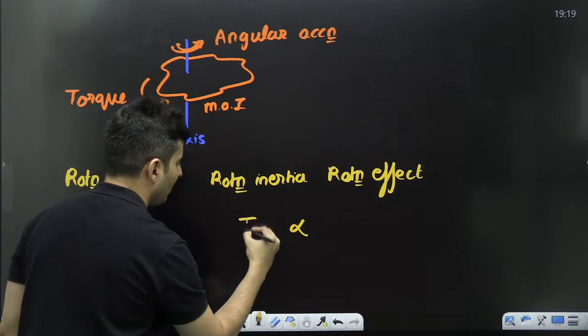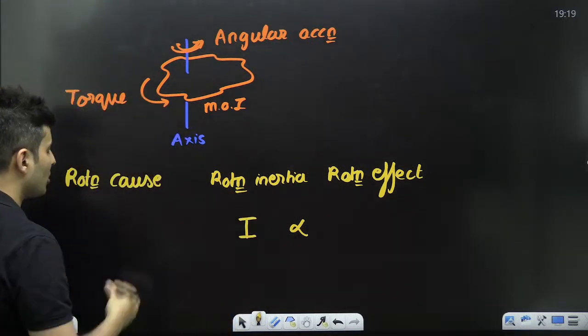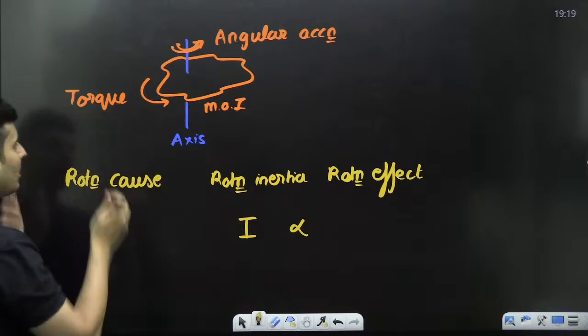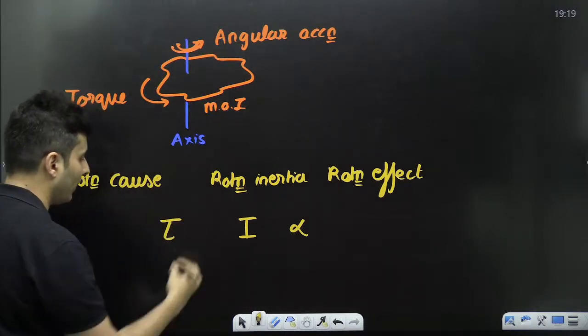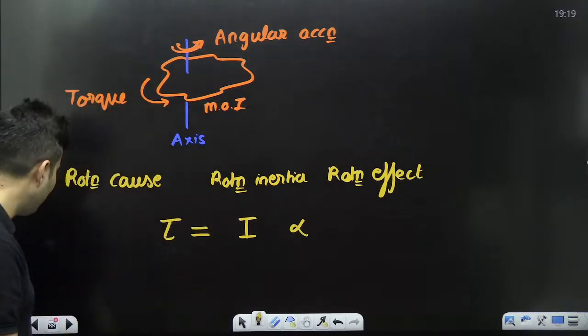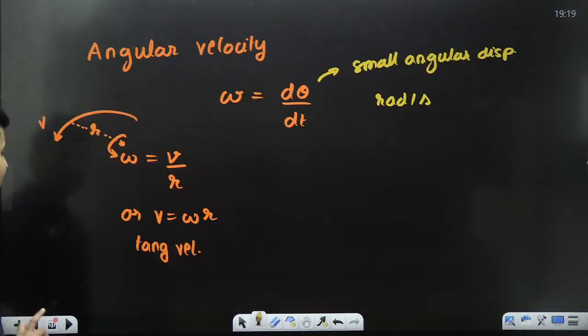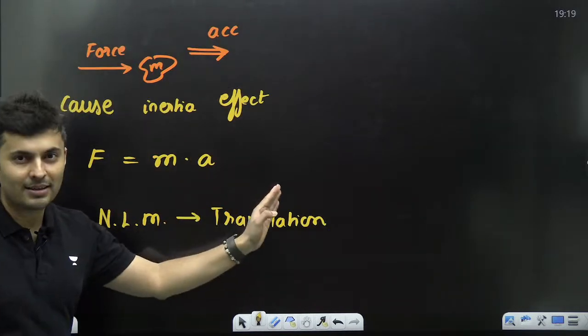Instead of inertia, mass, I have I, and instead of force, I have the rotational cause, which is called the torque. Torque is equal to I alpha is the equation very similar to F equals mass into acceleration.